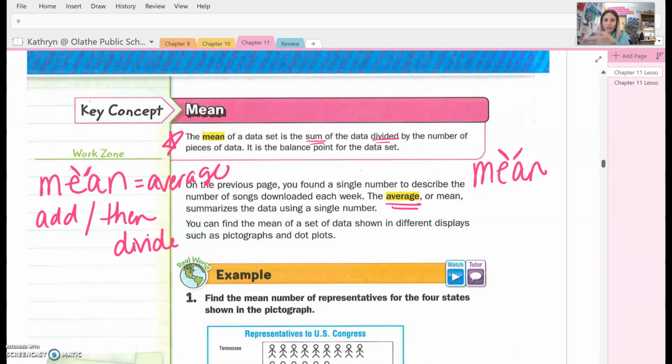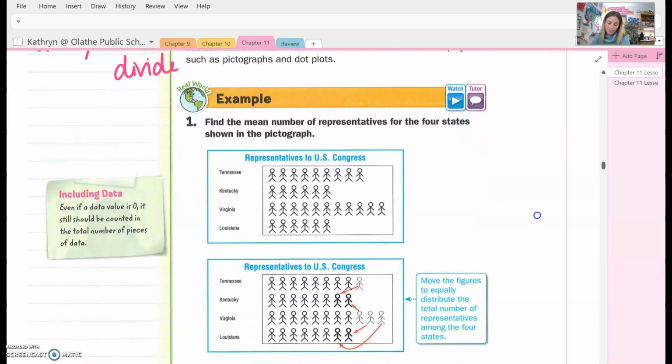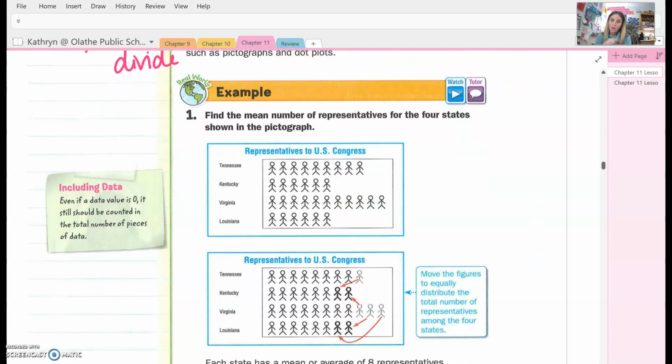Mrs. Horner makes you add those all up and then divide, okay? It's so mean. Now, take a look at this. This is one way to use a picture to represent what the mean looks like. It says, find the mean number of representatives for the 4 states shown in the pictograph.